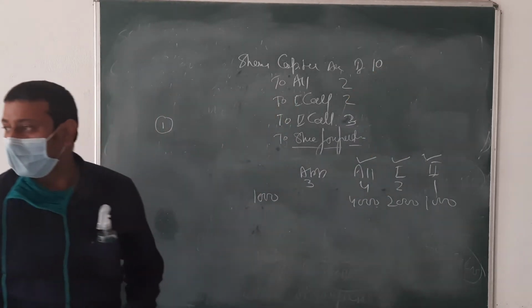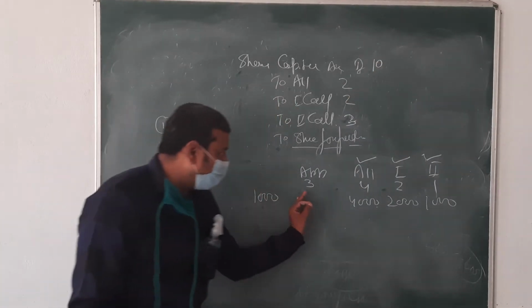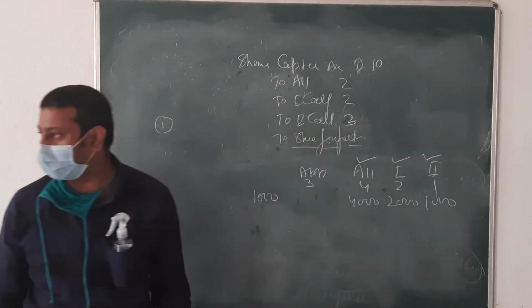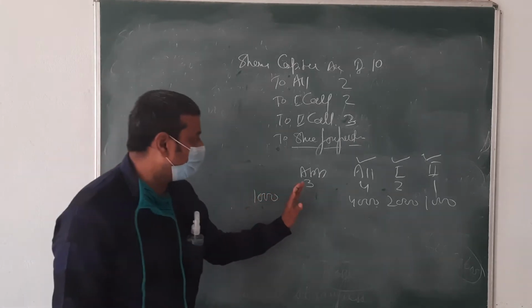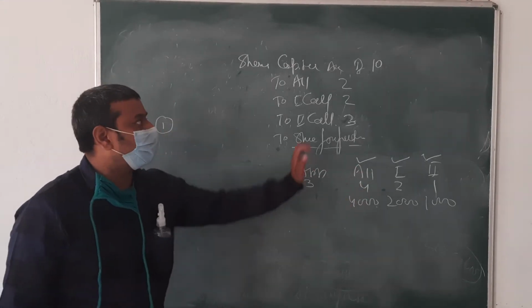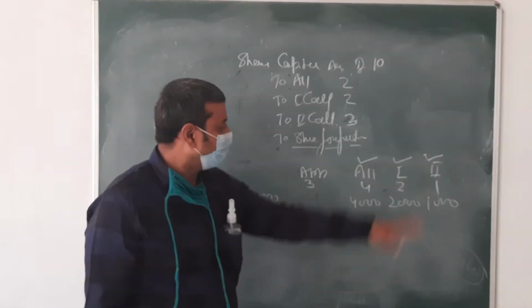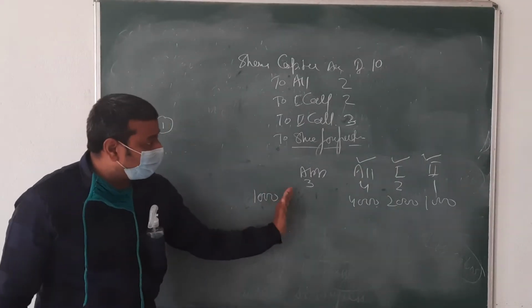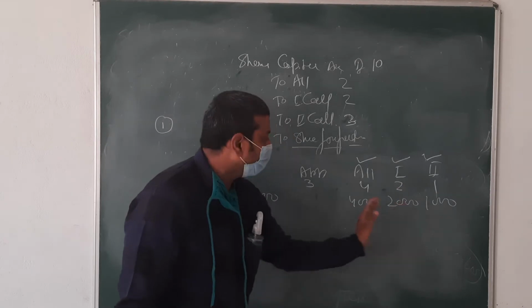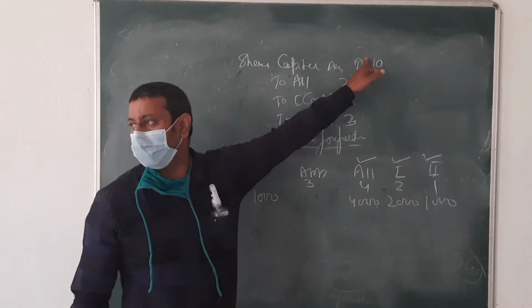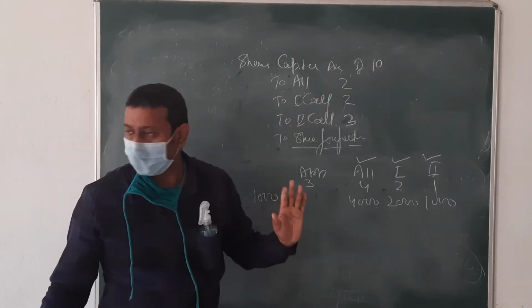On the same place, if you are only calling application, allotment and first call, and then after you are going to forfeit the shares, so only we are using 3 plus 4, 7 rupees here. Is that clear? If you are calling application, allotment and first call, so only 3, 4, 2, total 9. Only 9 rupees we are entering. Clear? Okay.